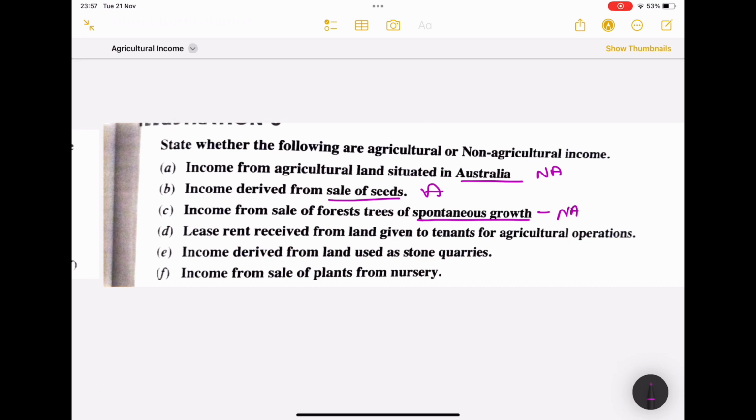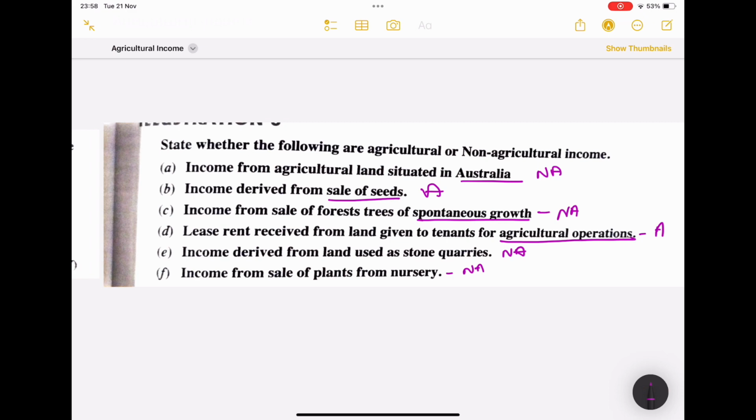Lease rent received from land given to tenant for agricultural operation, so agricultural activities. Okay, income derived from land used as stone quarries, it is a non-agricultural income. Income from sale of plants from nursery, so this is also considered non-agricultural income.